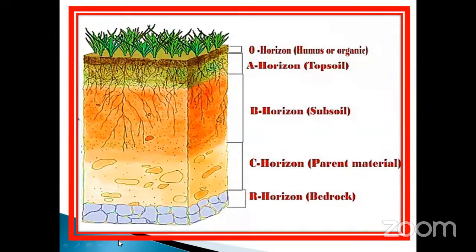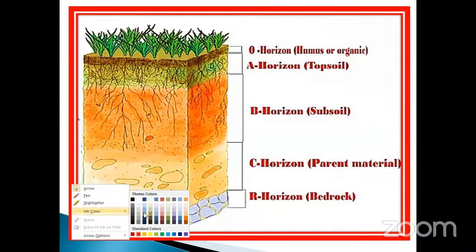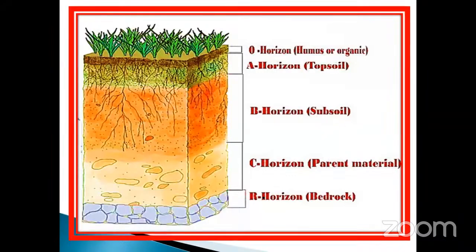See the least one, the lower part. Which one is the least one? Just imagine, this is the least one. The least one means the bottom of the earth. That is called bedrock. It is also called horizons. It is very, very important, my dear students. Sometimes they may ask questions.